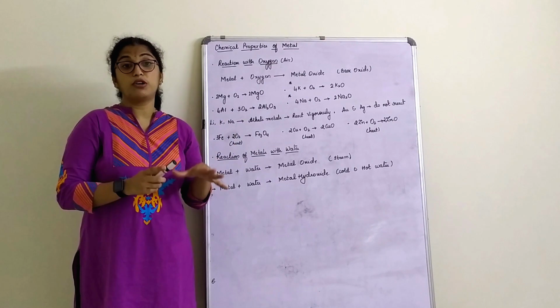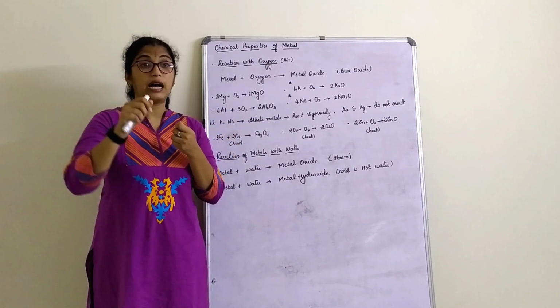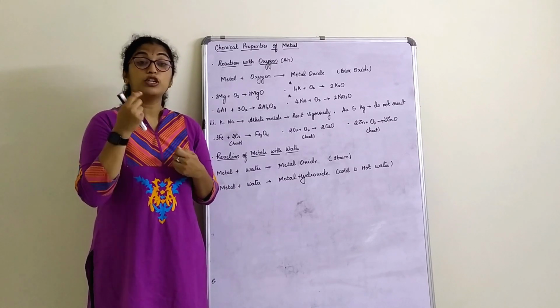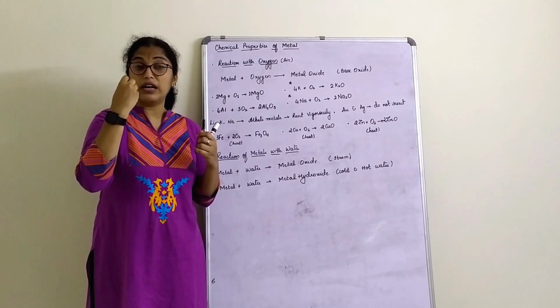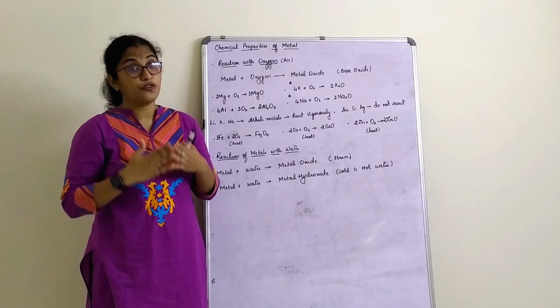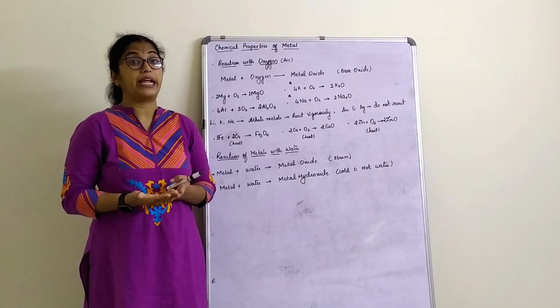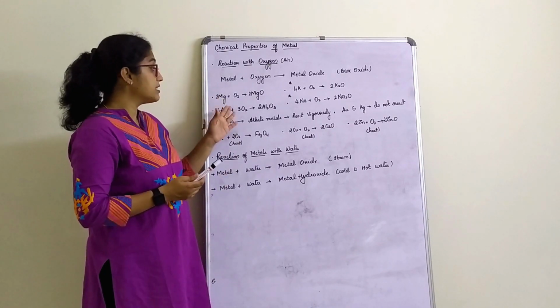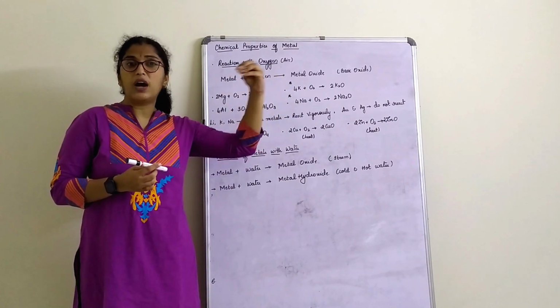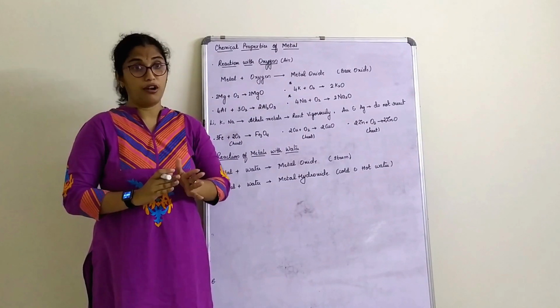Before burning the magnesium ribbon, we actually scrape it with sandpaper, because a layer of magnesium oxide is already formed on it when exposed to air, right? When we burn that, it will not show any reaction, correct? So some metals exposed to air will anyhow form a layer of oxide on them already.